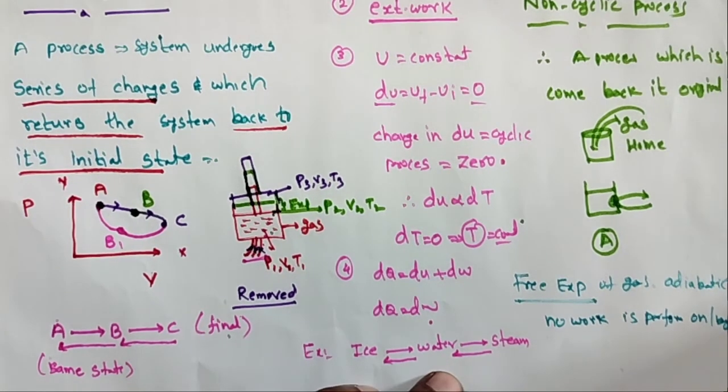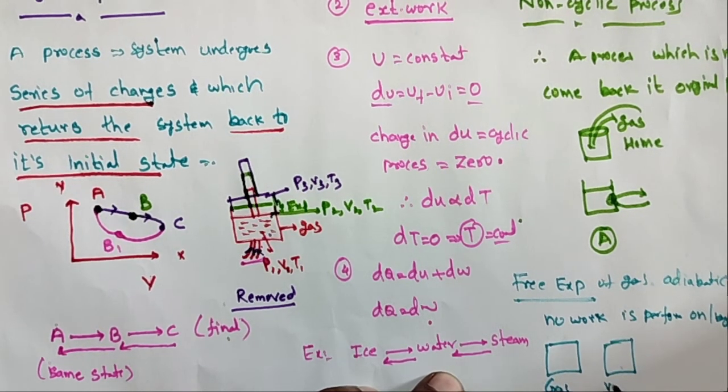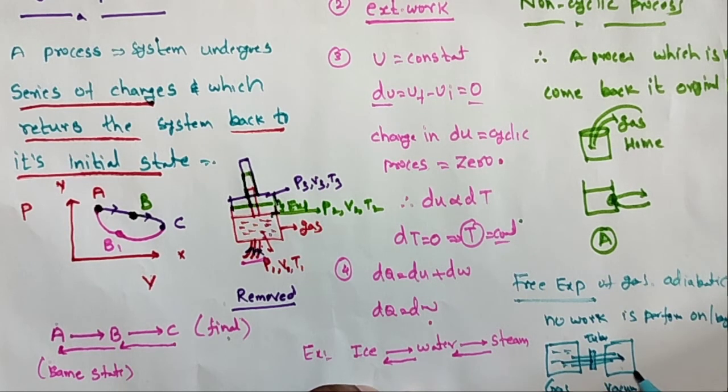What is the free expansion? Let us take this is one gas chamber. This is a vacuum, this is a gas chamber. This is a vacuum, an empty place. It is connected to one pipe. Inside, one rubber tube is there. Suppose the tube is open, this gas has a free expansion.